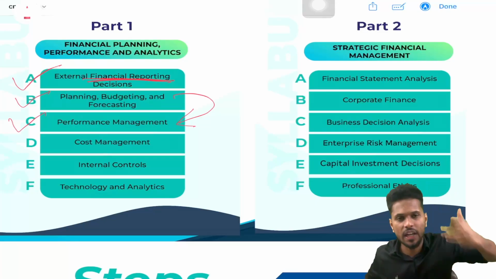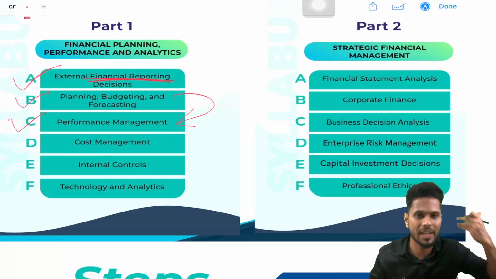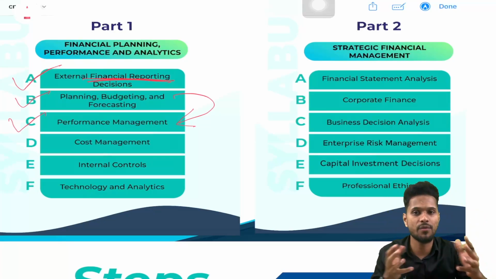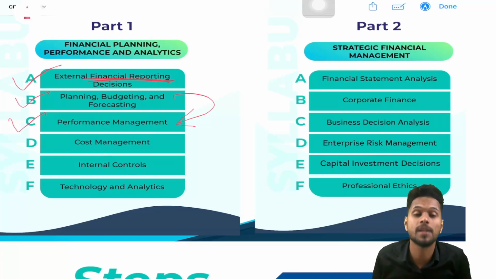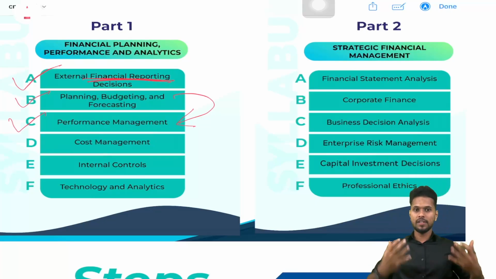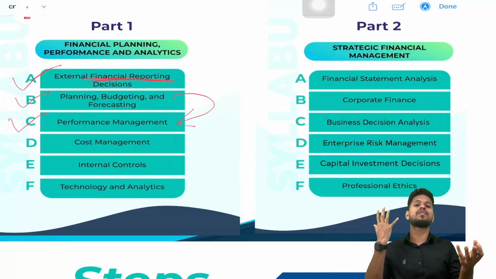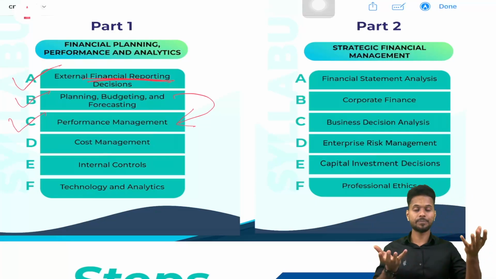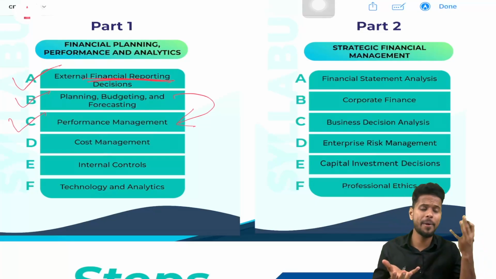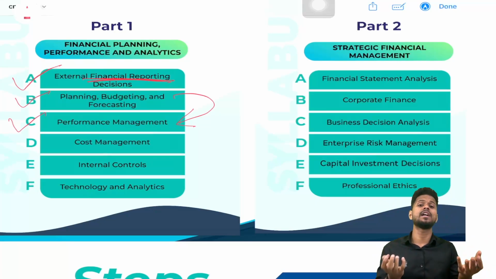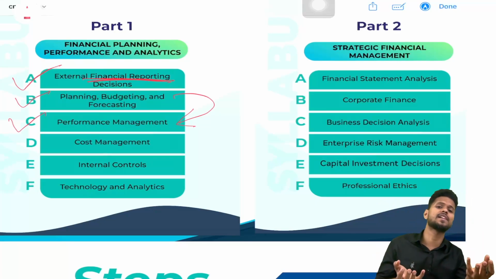So I am investigating why these are performance 20,000 less, what is the reason, how to correct it, and how to improve my performance. Everything that I'm analyzing is under section C, performance management. In section C, before the year we create the budget, and after the year we get the actual result. We are comparing this budgeted result and actual result.